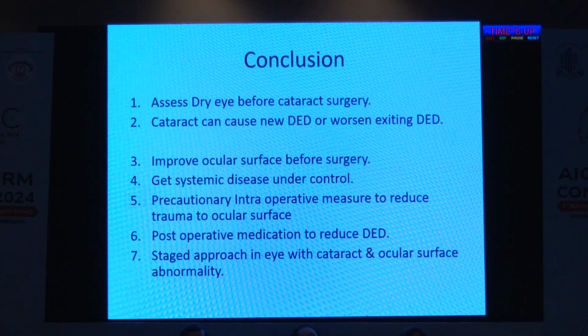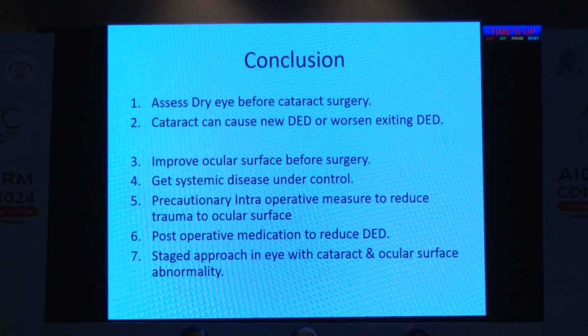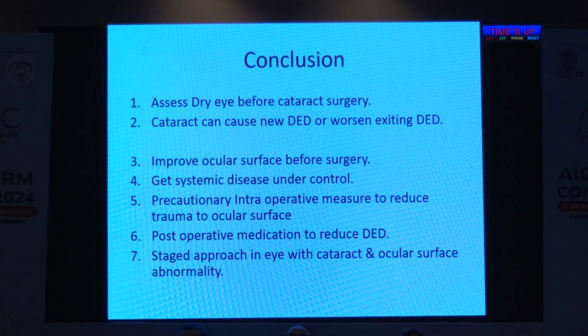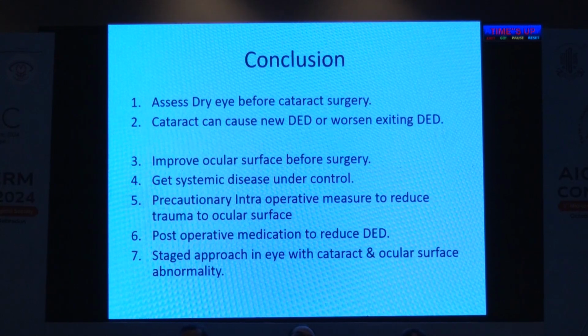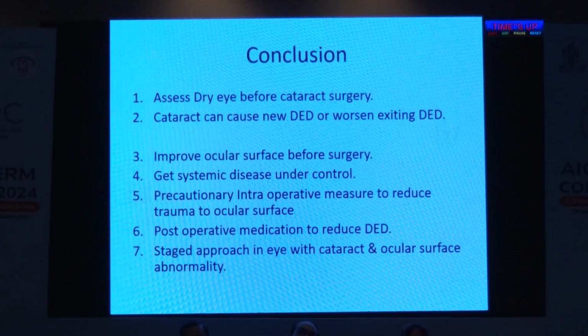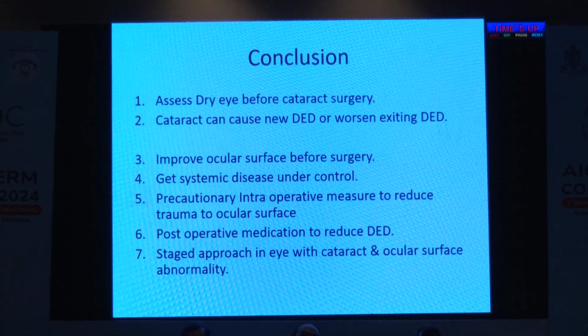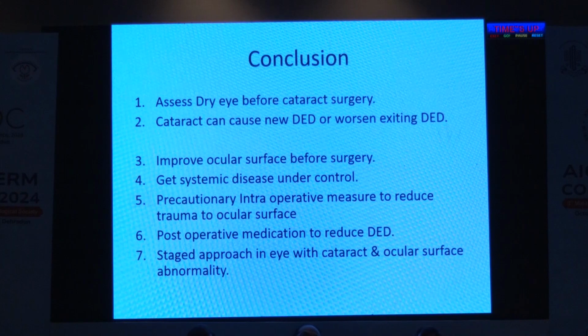While we are not doing anything, for example during lens loading or other steps, I switch off the light. Postoperative medication to reduce dry eye disease and a staged approach in eyes with cataract and ocular surface abnormality are very essential. Thank you. Any question?